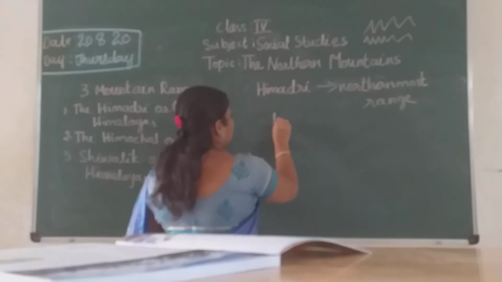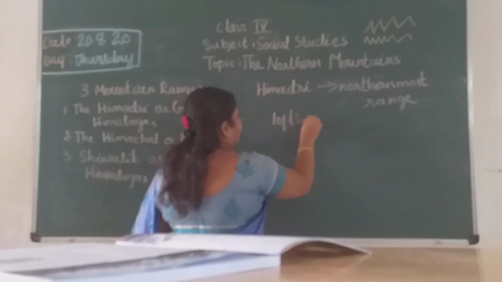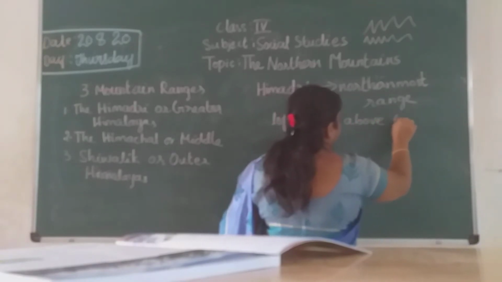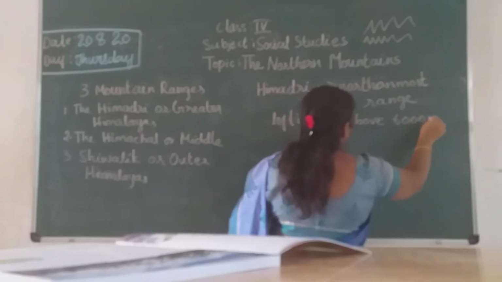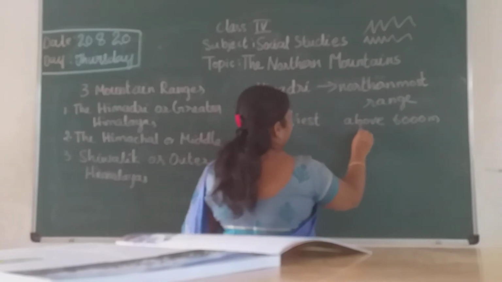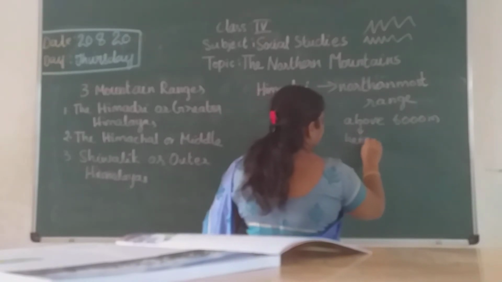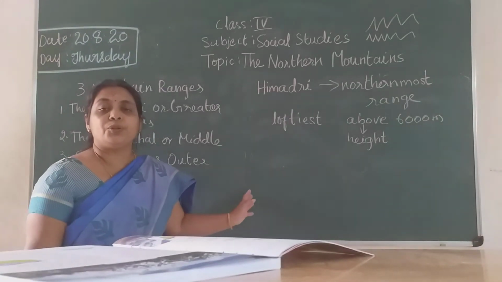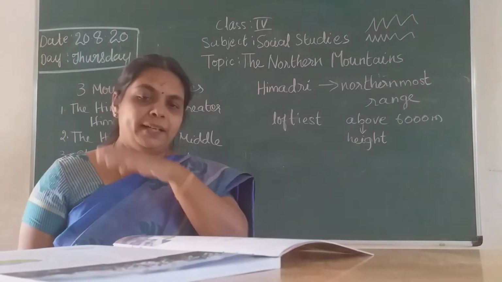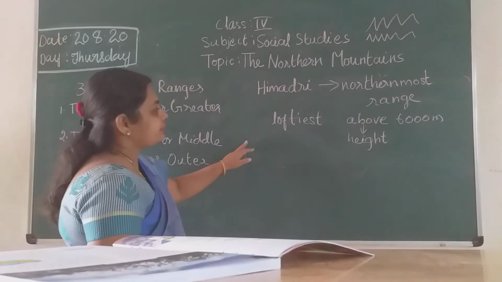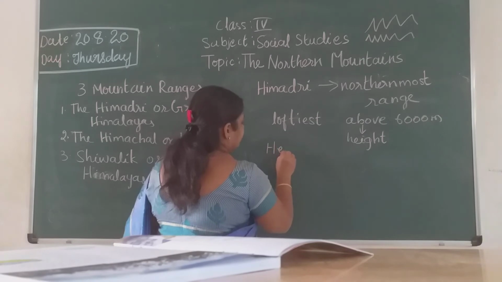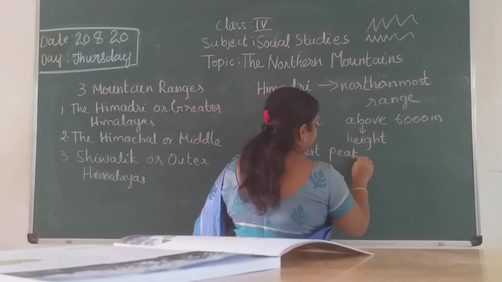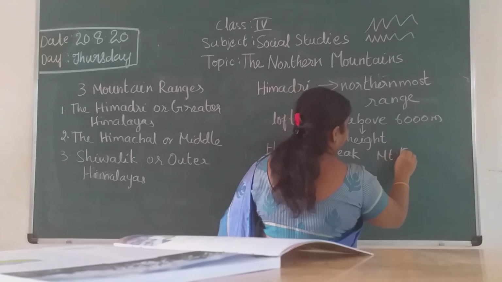They are all loftiest, very high mountains. The height is above 6,000 meters. So it is always covered with snow throughout the year, children. The highest peak in this is Mount Everest. It is located in Nepal.